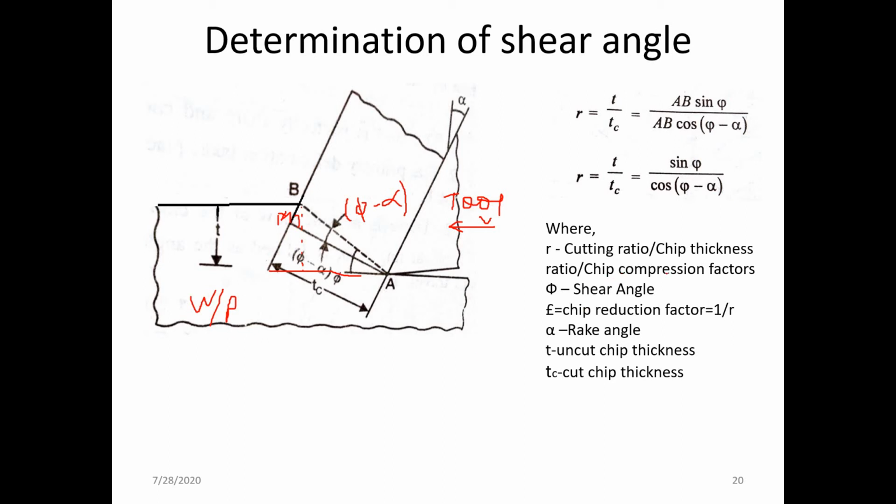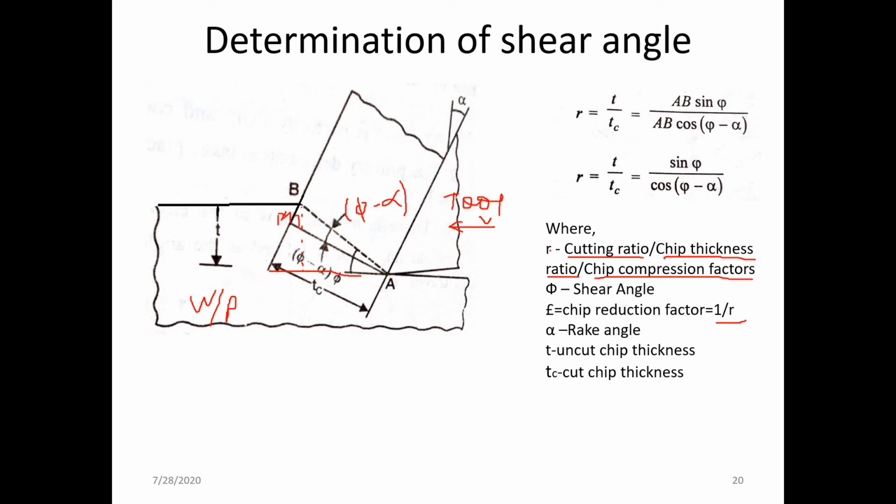That ratio is also called the chip compression factor, or the chip thickness ratio. So here R is the cutting ratio, also called the chip thickness ratio or the chip compression factor. If you take the ratio 1 by R, then that 1 by R is called the chip reduction factor.